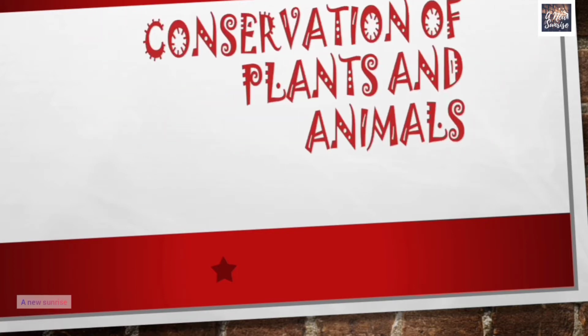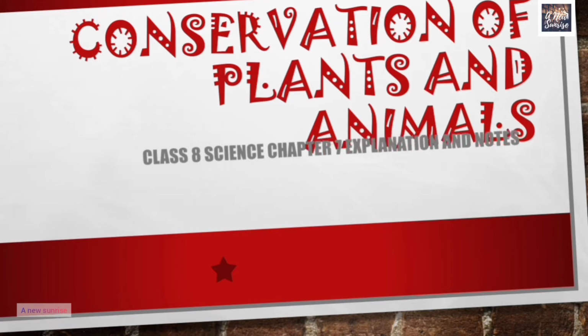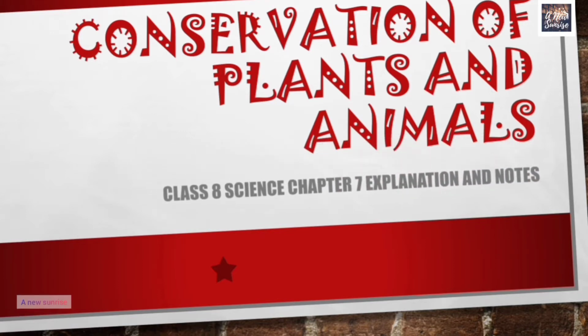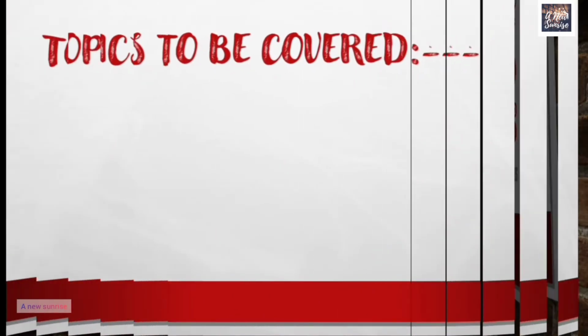In this video, I am going to share information about conservation of plants and animals, that is Class 8 Science chapter number 7. I am going to explain the chapter and also give you the notes through my slides. This is part 1 of the chapter. One more part will be uploaded soon on my YouTube channel. So stay tuned to our channel. Now, let us start the chapter.